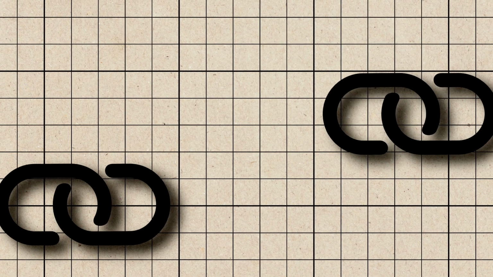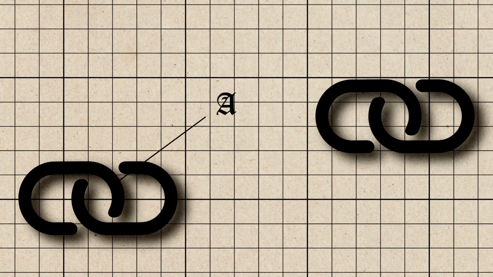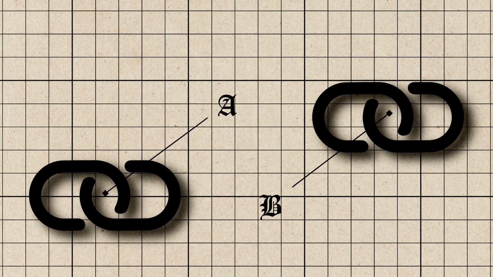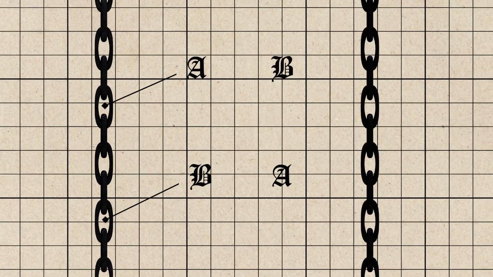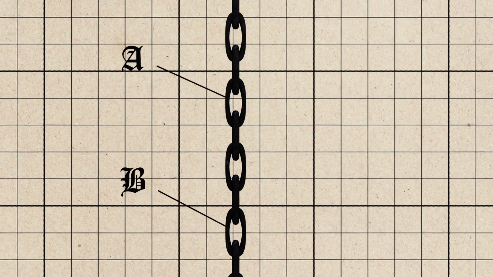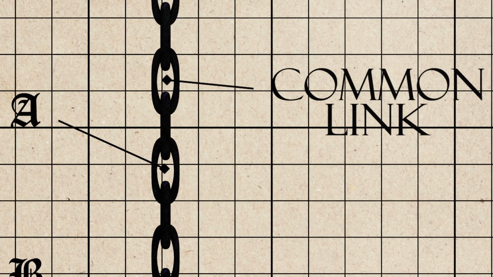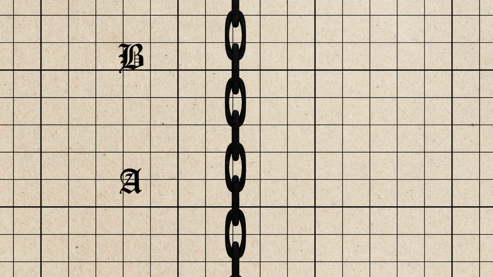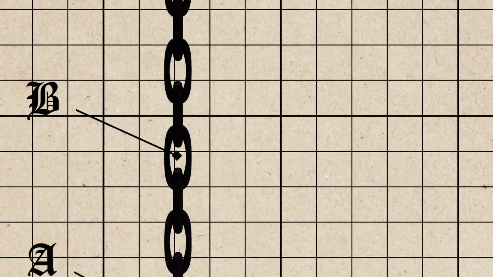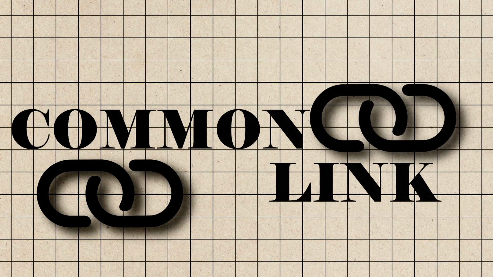Let us take any two random distinct links within the chain that holds up the chandelier and call them A and B. Now, there are two ways these links could be found in the chain. Either A is above B or B is above A. If A is above B, then the link just above A would serve as a common link for both A and B, on which A and B depend to be held in place. If B is above A, then the link just above B would serve as a common link fulfilling the same role.